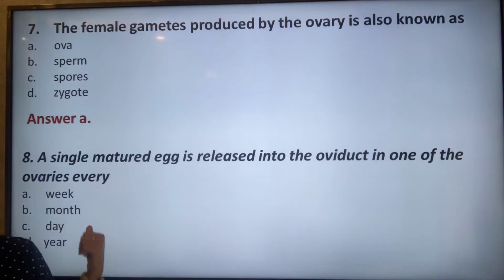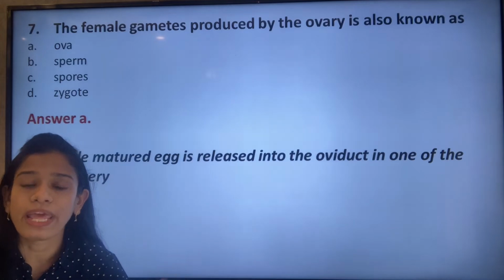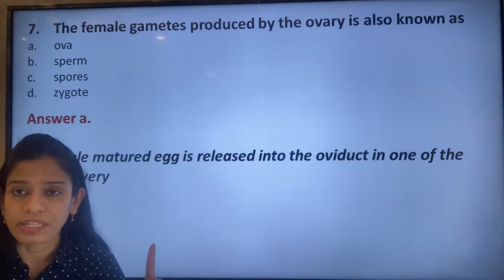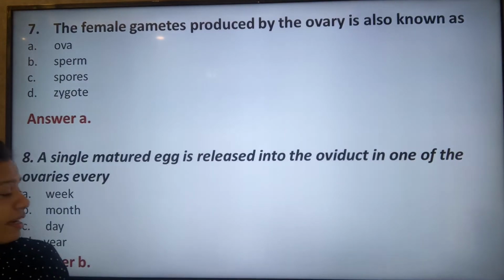One of the ovaries produces one egg and it is released every month. So option B, month, is the correct answer.